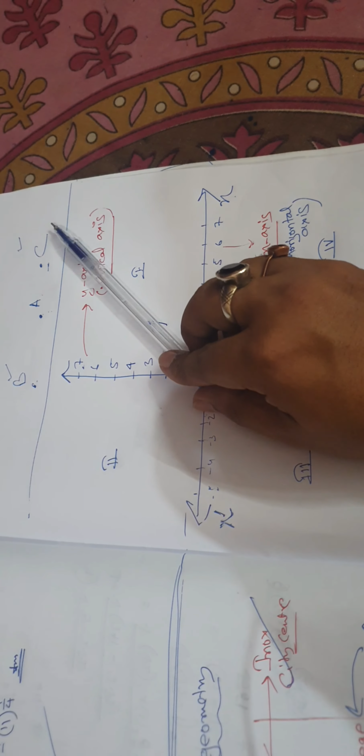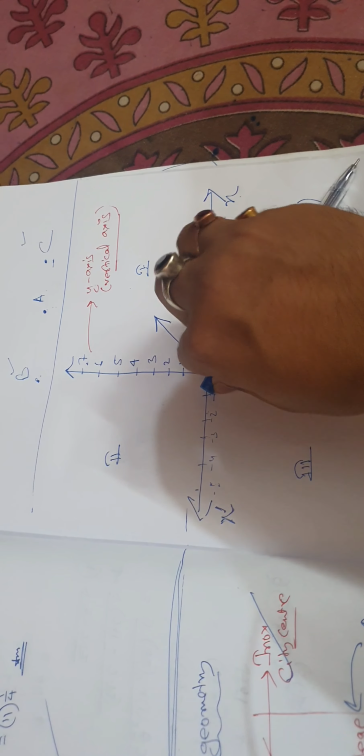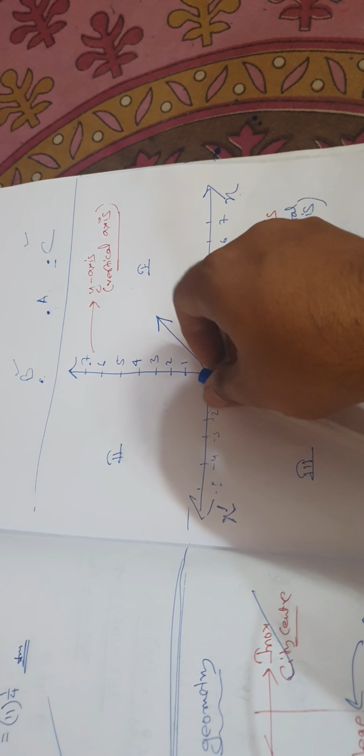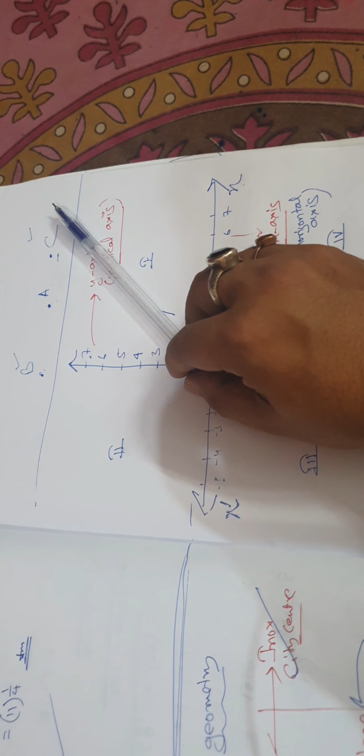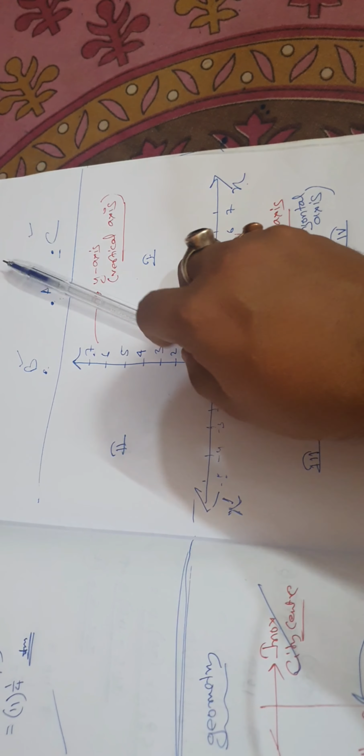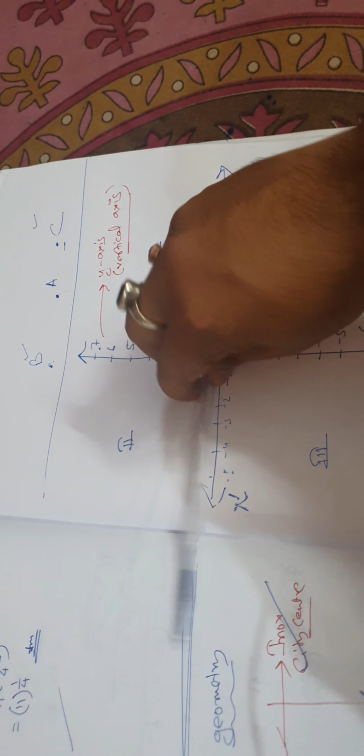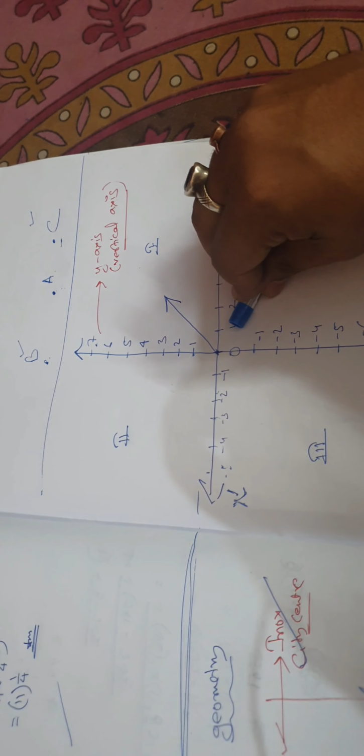But you are going anti-clockwise, not in the direction of the clock, but opposite to the direction of the clock. So this is first, this is second, this is third, and this is fourth.